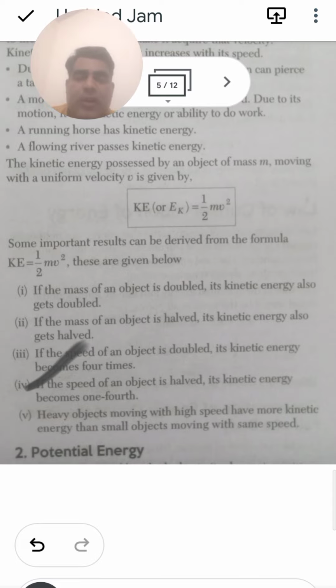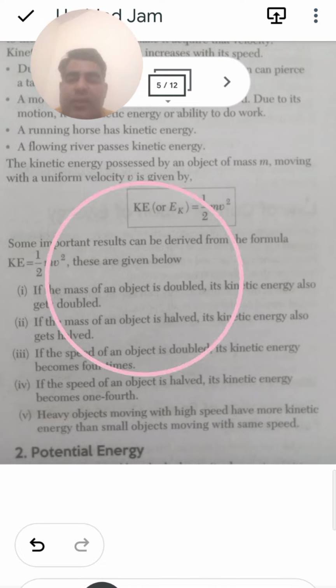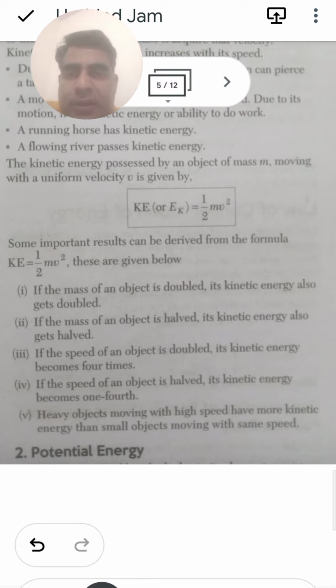A heavy object moving with a high speed has more kinetic energy than a small object moving with the same speed. A very simple thing, it depends upon the mass. A heavy object has more mass, so it has a greater value of kinetic energy, and any object having less mass has less value of kinetic energy.